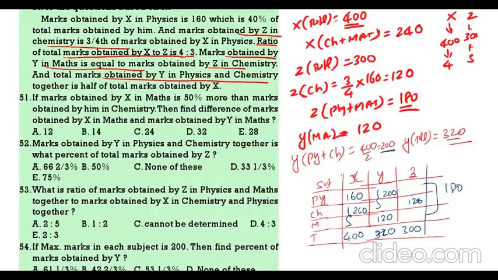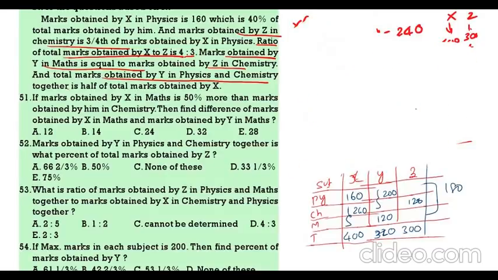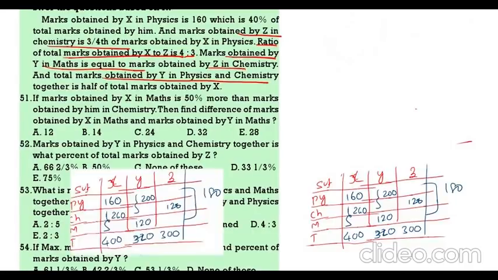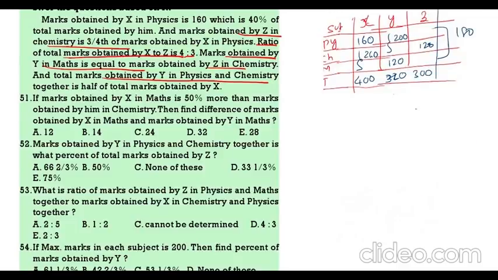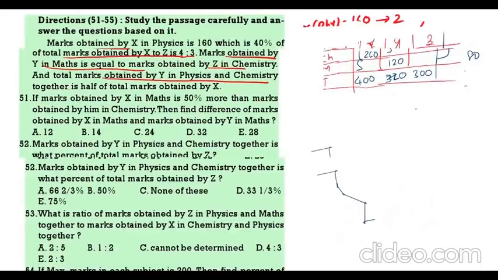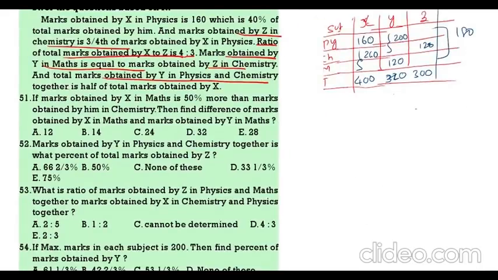See the first one. If marks obtained by X in maths is 50% more than marks obtained by X in chemistry, 50% more means X maths I am taking 3x, then chemistry 2x.